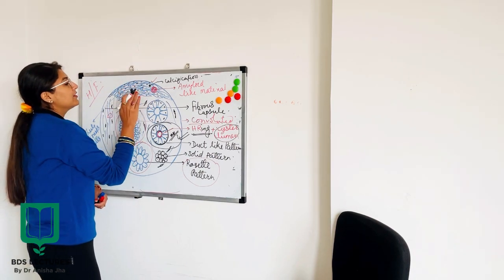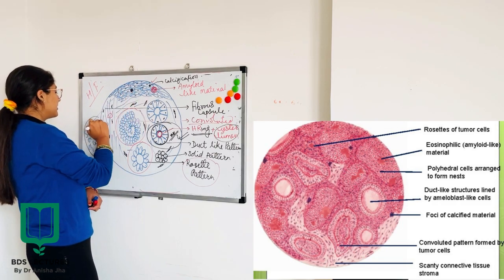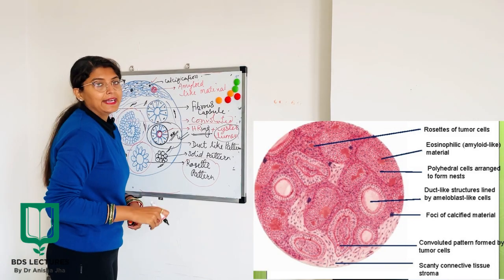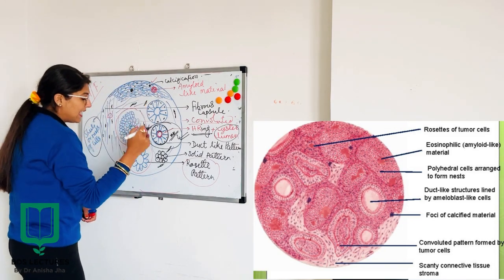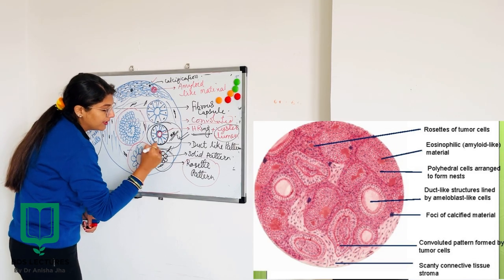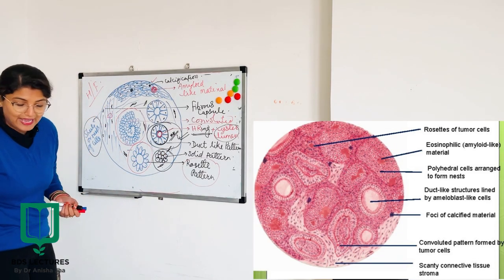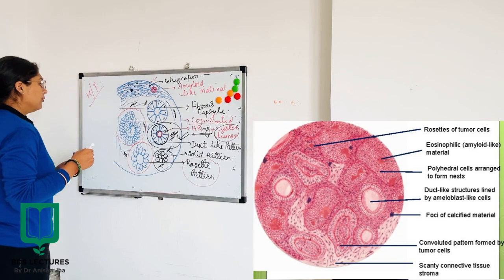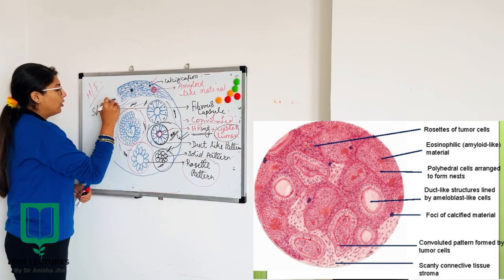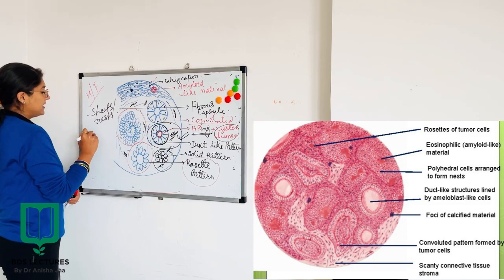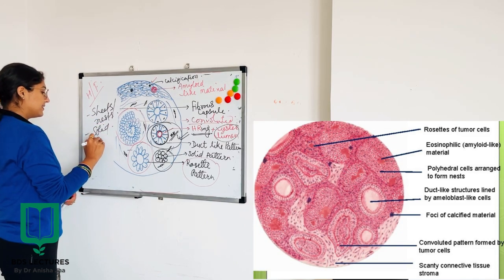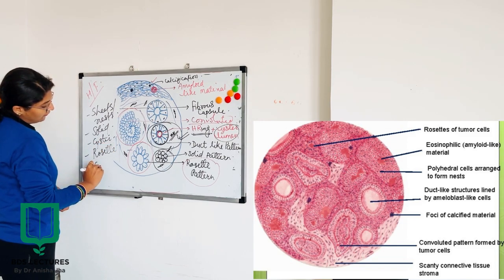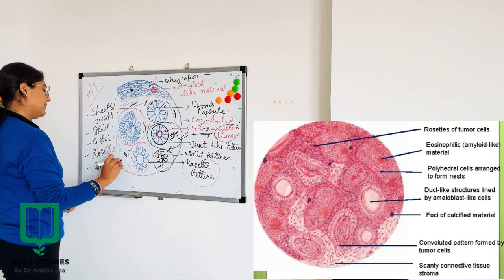Now, one more pattern which we see is sheets or nests of cells, which are made up of squamous cells or polyhedral kind of cells. Now the last pattern which we see is the solid pattern. So I'm going to write all the patterns which we see in AOT. Firstly, we see sheets or nests, we see solid pattern, we see cystic pattern, the rosette pattern is seen and the convoluted pattern is seen.